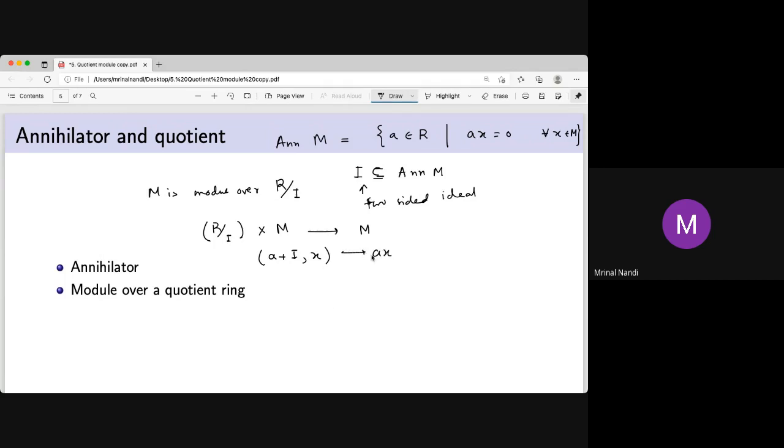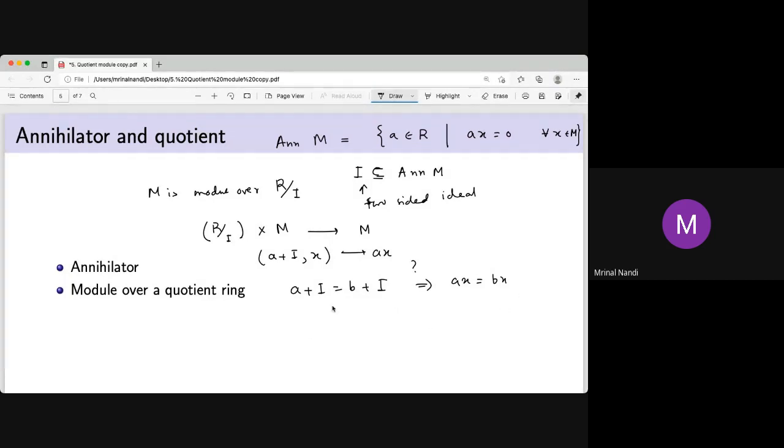Now whether this is well defined or not, how do you check this? If you have two same cosets but two different elements A and B, that should imply this. If it is not true, this is not well defined. So you have to prove that if A plus I equals B plus I, then AX must be equal to BX.